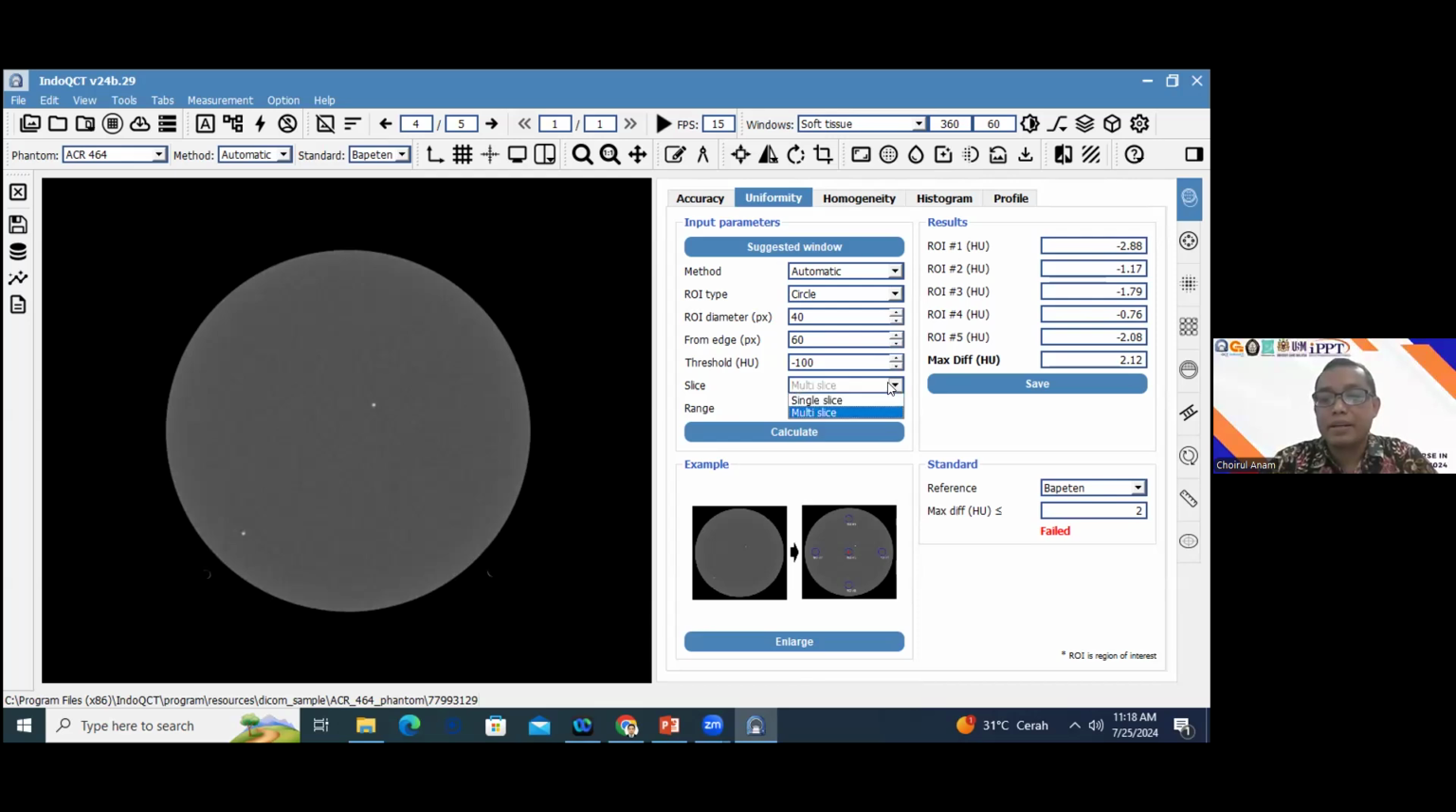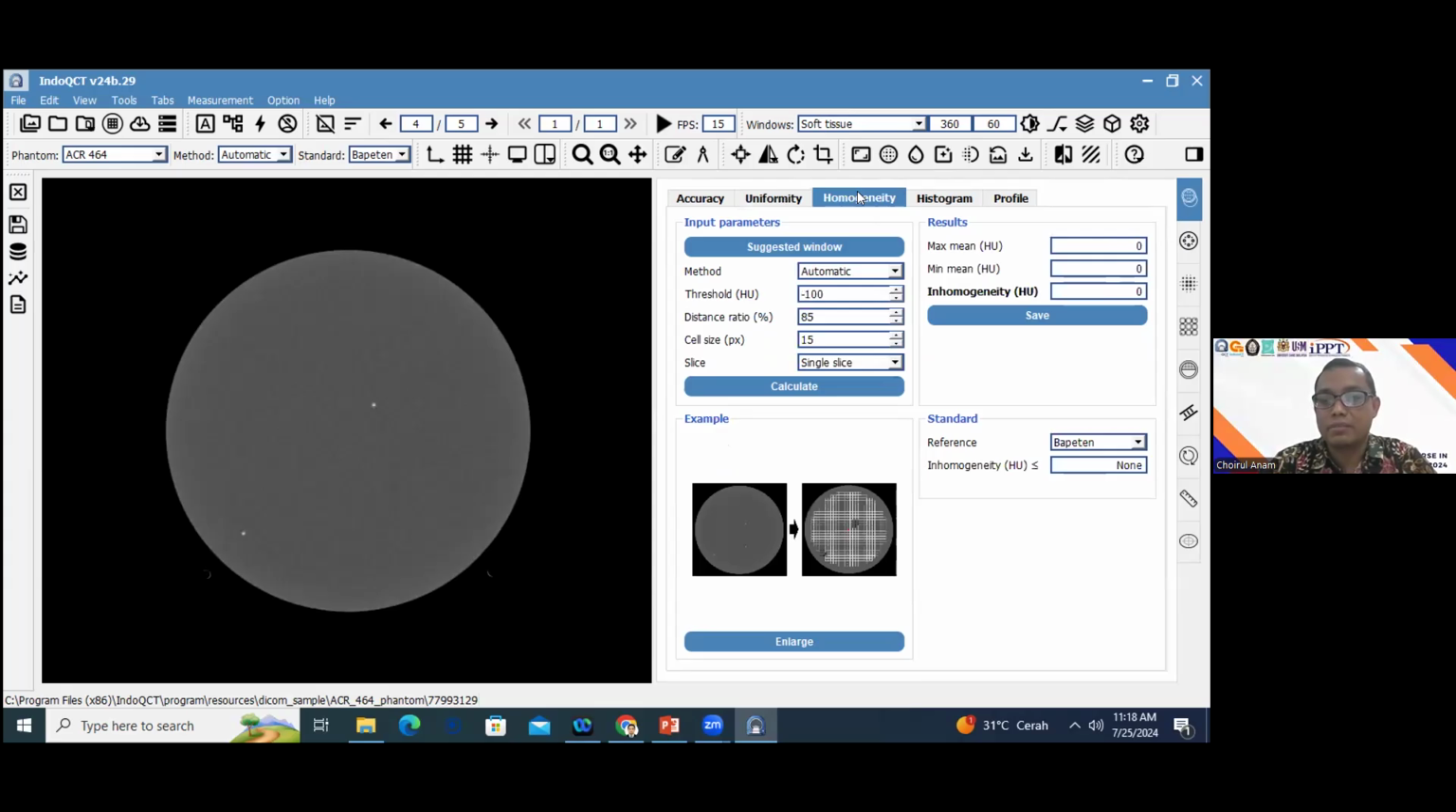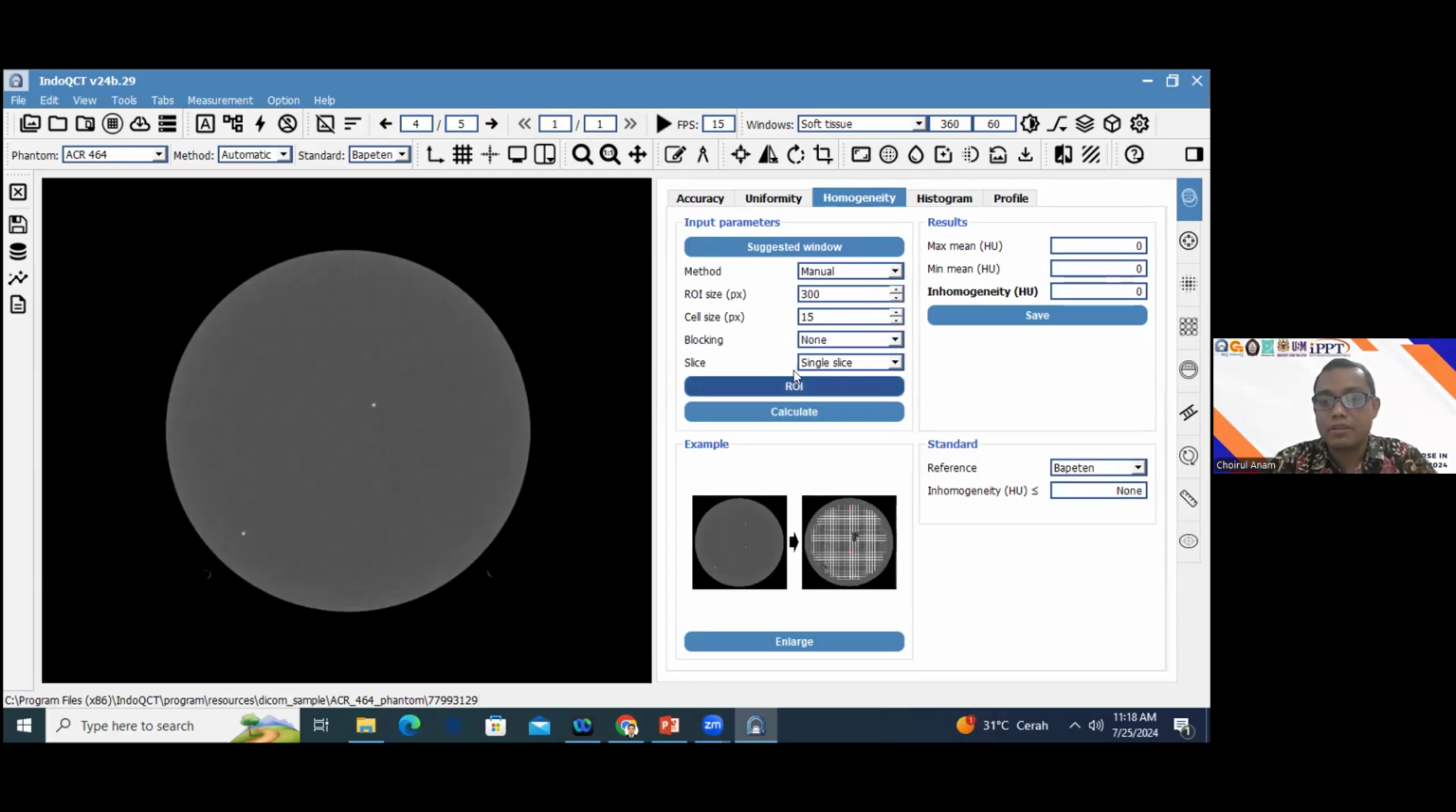Okay, and then we move to the homogeneity. Click the homogeneity, and you can also use the automatic or manual one. If you click the manual one, you have the ROI, and then this is blocking. The blocking is important, especially for the ACR phantom, because I already mentioned there is another object for measuring other parameters. So in this example, maybe I choose to block only one.